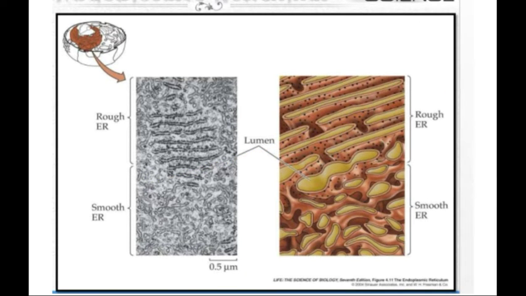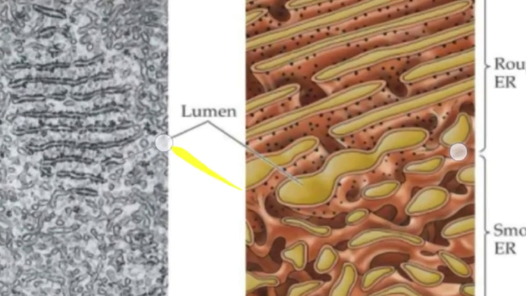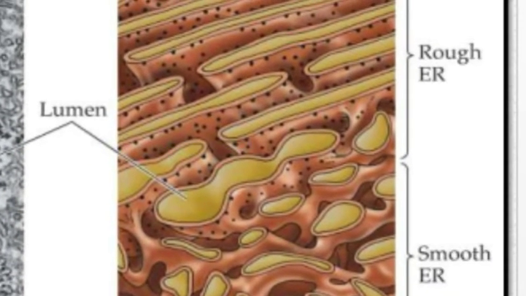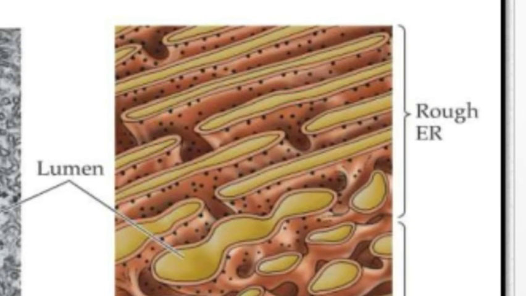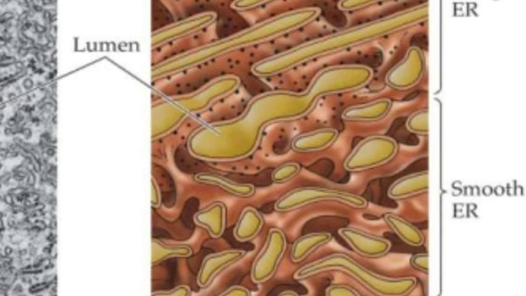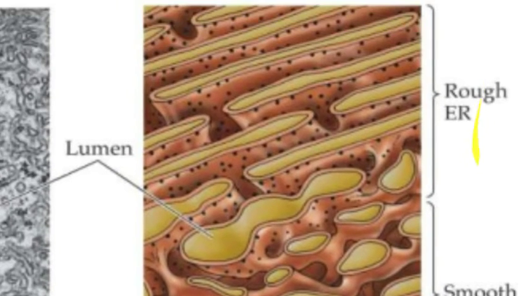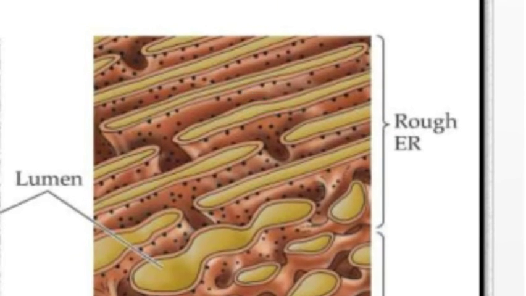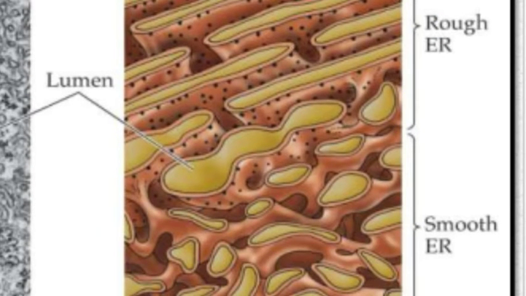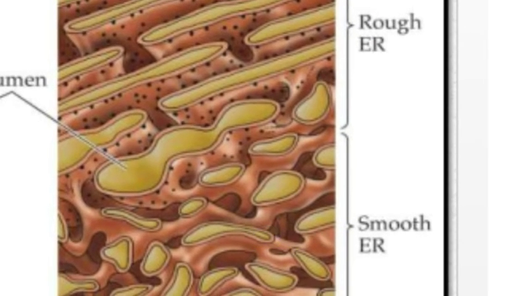So, there are two types of endoplasmic reticulum. You can see here, this is the rough endoplasmic reticulum which contains ribosomes attached to it, and the next one is the smooth endoplasmic reticulum which doesn't have ribosomes attached to it. Can you see the difference, children? This is the rough endoplasmic reticulum. Here the ribosomes are attached, and this is the smooth endoplasmic reticulum. Here the ribosomes are not attached.